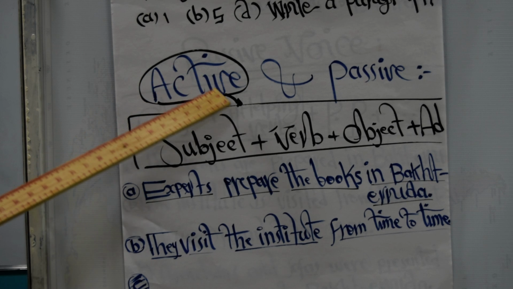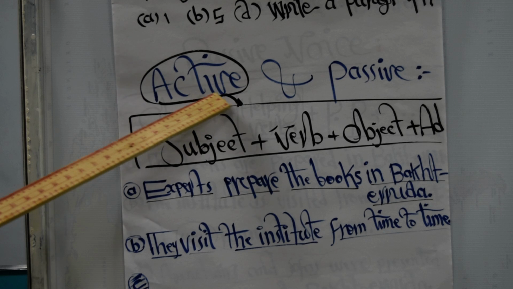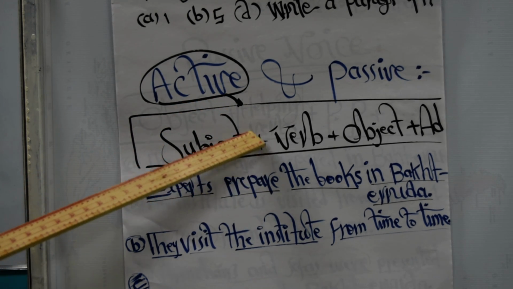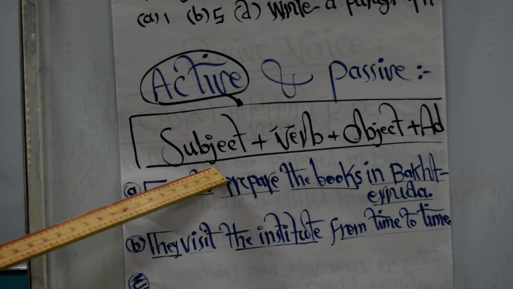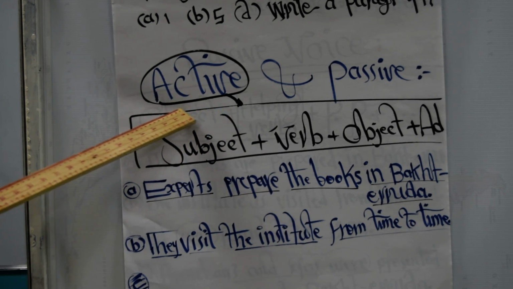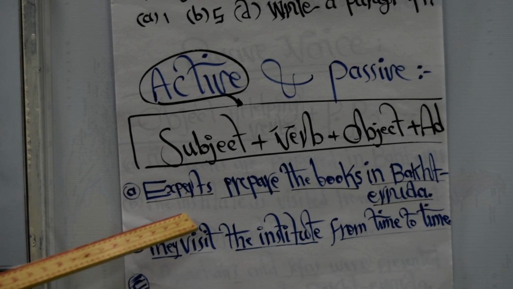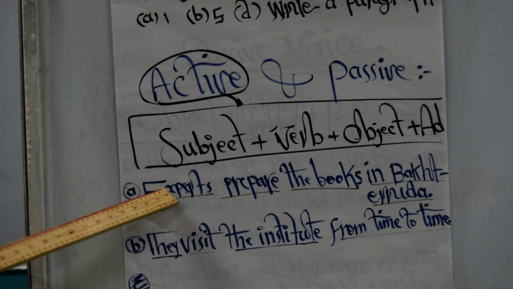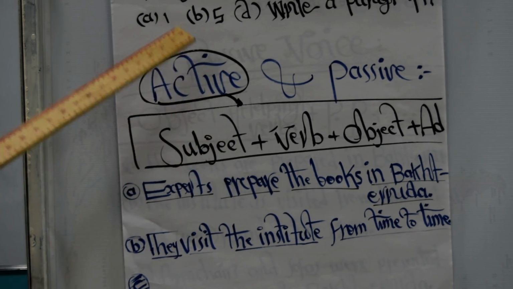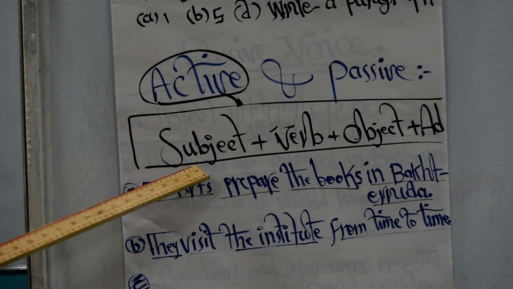So of course, when I say active voice, it's a sentence that has a subject in it. Subject is the first word in the sentence in the English language. And when I say subject, I mean the doer of the action. For example, experts and they are subjects. So active voice is the sentence where the subject is mentioned.